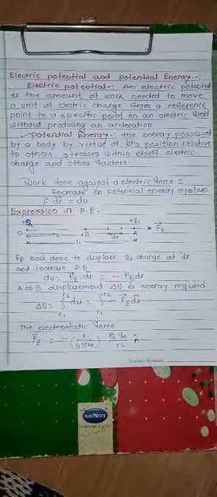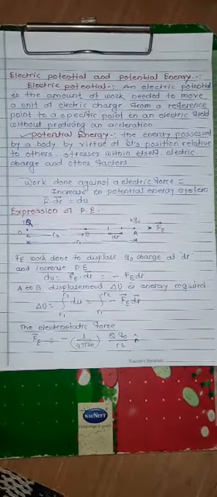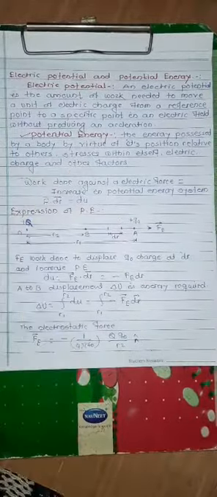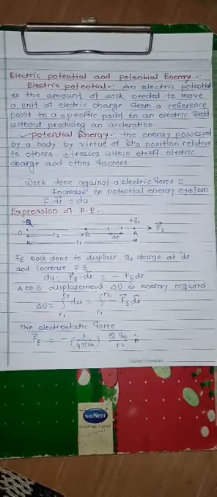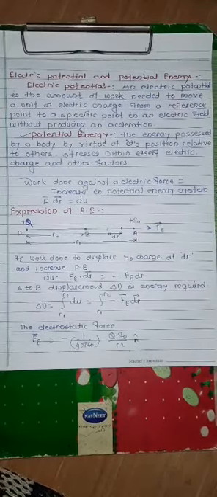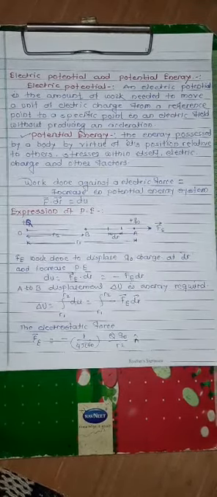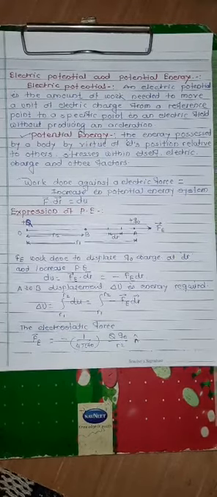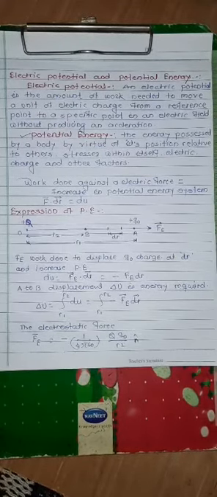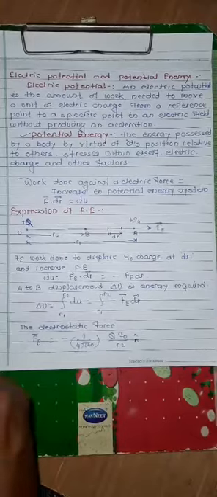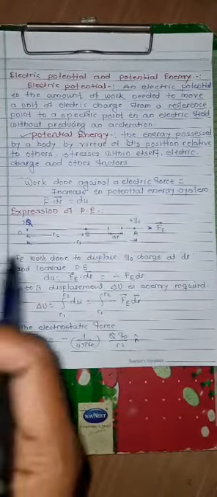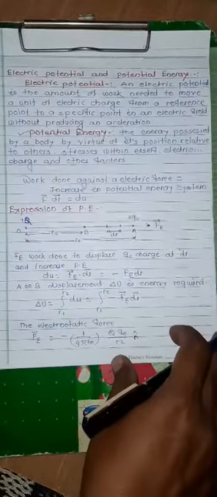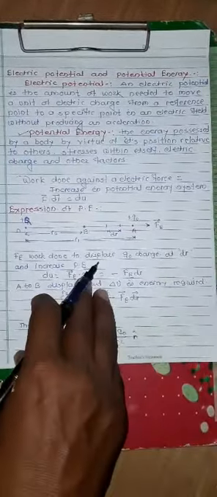It is the energy possessed by a body by virtue of its position relative to others. It means there should be a trace within itself of the electric charge and other factors. The energy that appears due to the charge is called the potential energy.